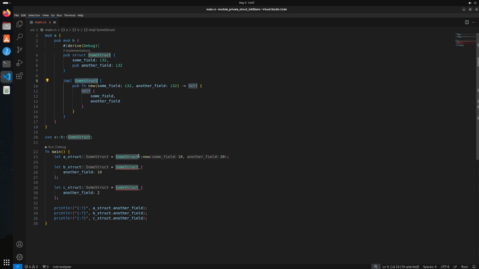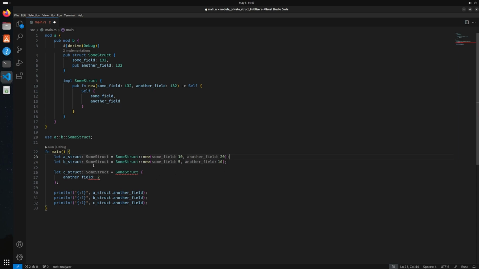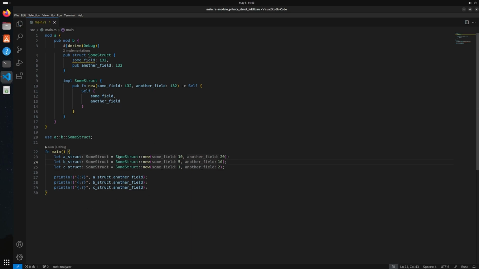Cool, so let's just do it quickly for the rest. I'm pretty much just going to copy what's here. And this one will be 5 and 10. And we get rid of that last bit down there. Cool. And lastly, we would once again go compile new, and I think it was 1 and 2. That's what it was before. Cool. And now that's how we can construct it.